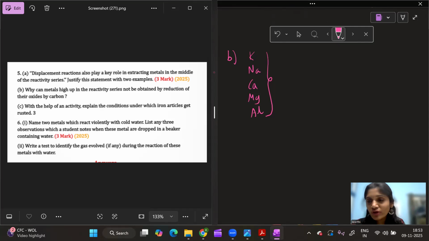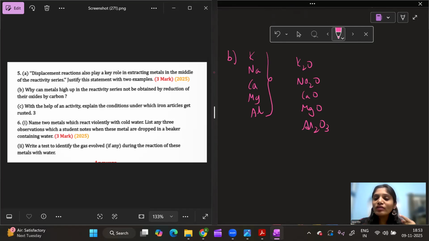Now if you take oxides of any of these elements, either K2O, or Na2O, or CaO, or magnesium oxide, or aluminium oxide, these are highly reactive metals. When we say highly reactive metals, it is obvious they easily react with oxygen and exist in oxide form. In Earth's crust they are mostly available in oxide form only. Mostly the highly reactive elements are obtained as oxides or chlorides.